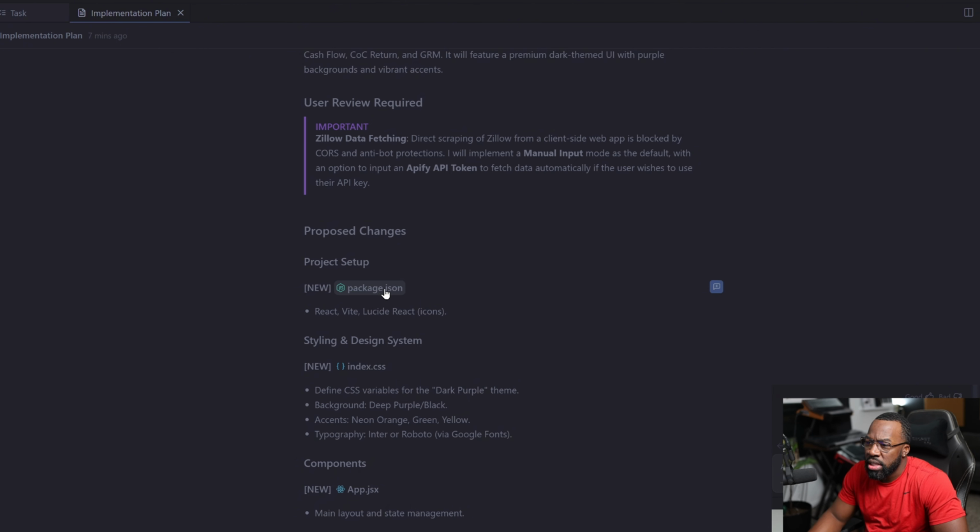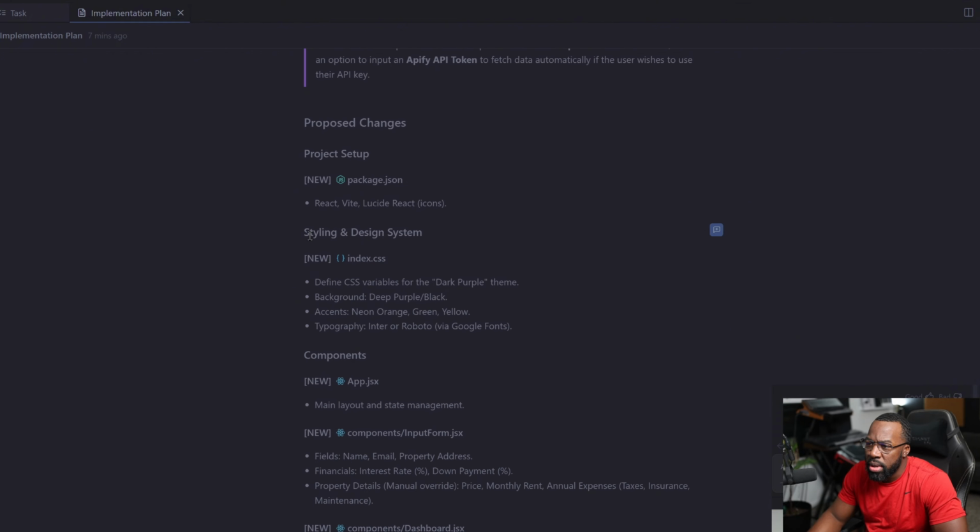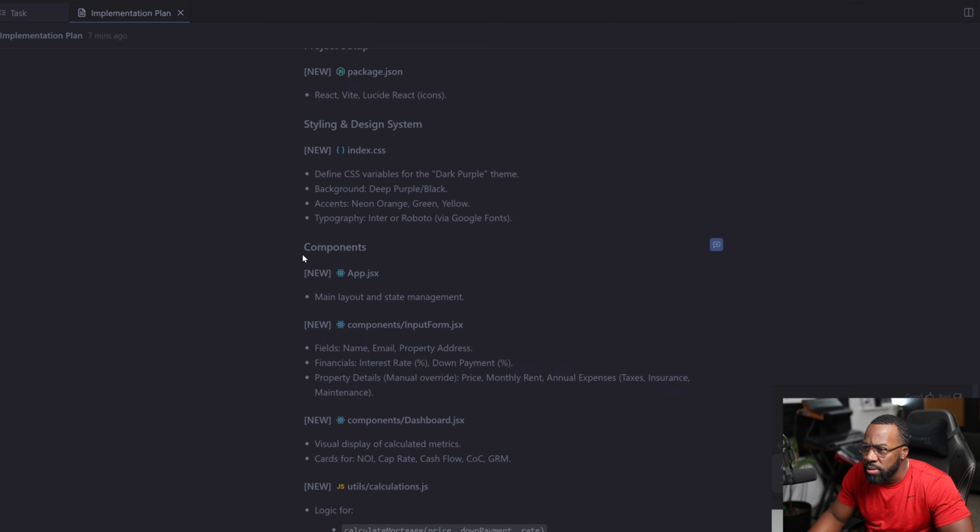It's first building the JSON package, which I assume is basically the requirements that it needs as far as packages, like you would be doing if you were doing Python, for example. That's my understanding anyway. And then the styling and design is going to be inside of the CSS file, and it's going to talk about the same colors that we want and the neon pops. And it's going to choose a typography, and it's going to get that via Google Fonts, so I don't have to manage fonts.